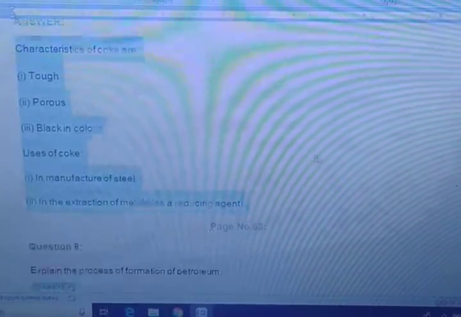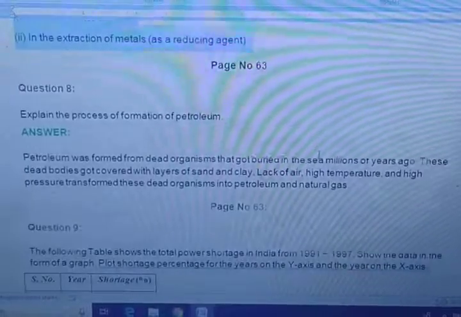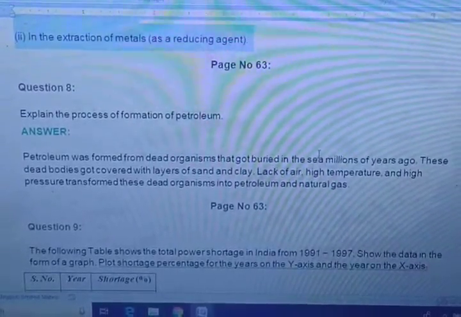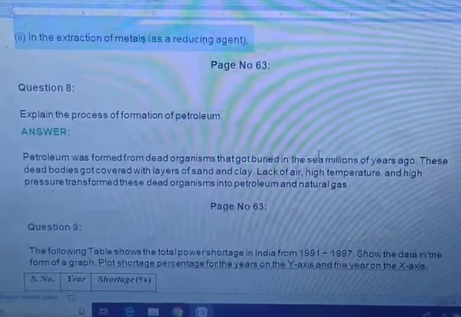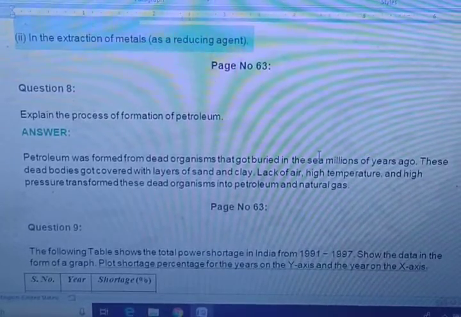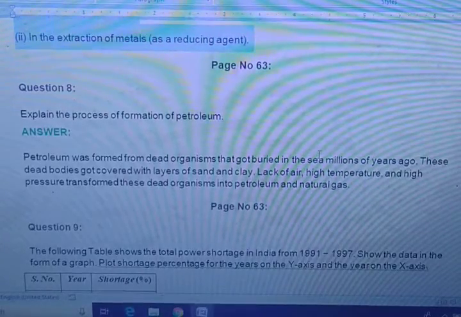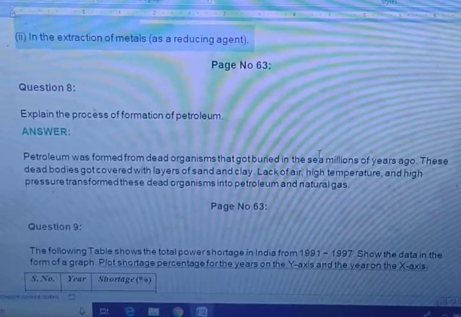Now we are moving towards question number 8. Explain the process of formation of petroleum. How petrol is formed. Very, very important question. If you do not know these answers, then remember, you are going to get fewer marks in the exam. So whenever you are writing these question answers, please learn also while writing, because these are important questions which are going to be asked in exams.